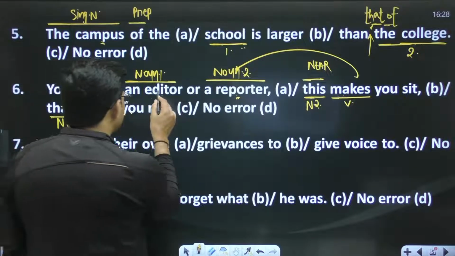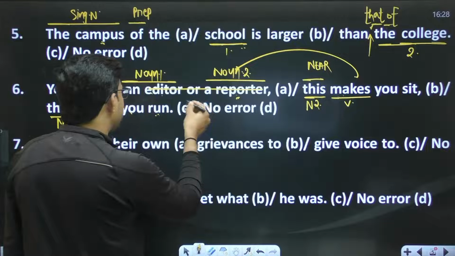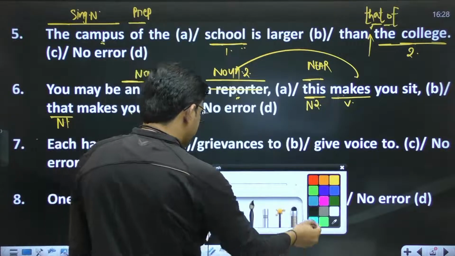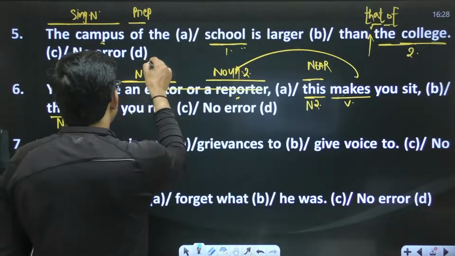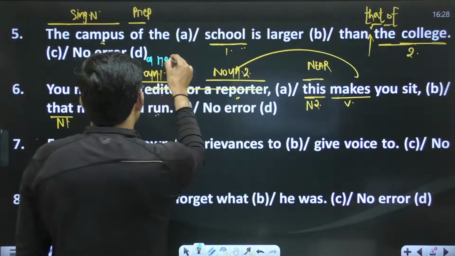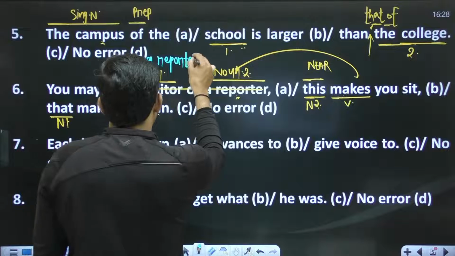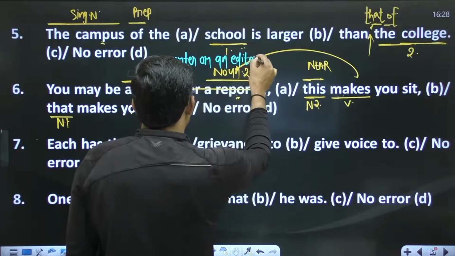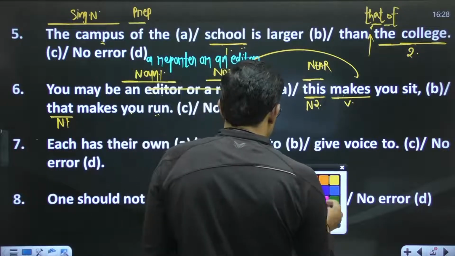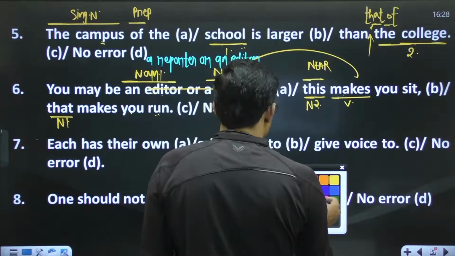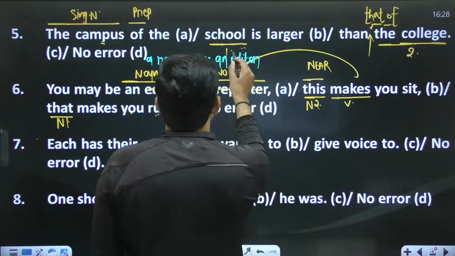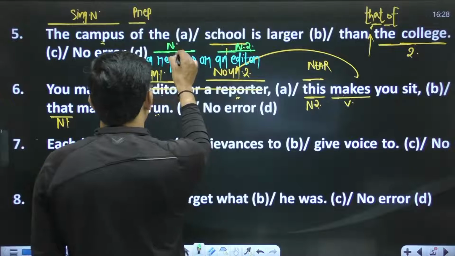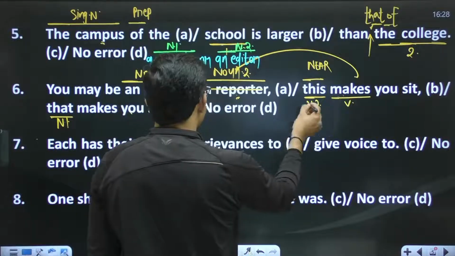To make this sentence okay, we have to change the position of the nouns. We shall speak like this: you may be a reporter or an editor. Now this editor will become noun 2, and this reporter will become noun 1.